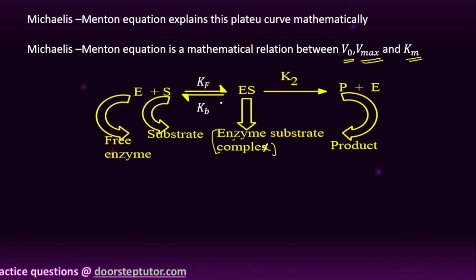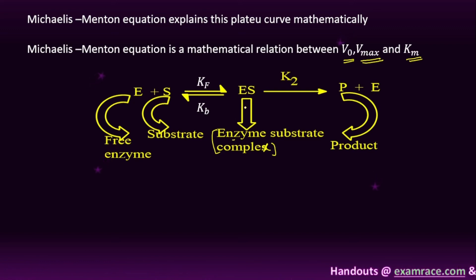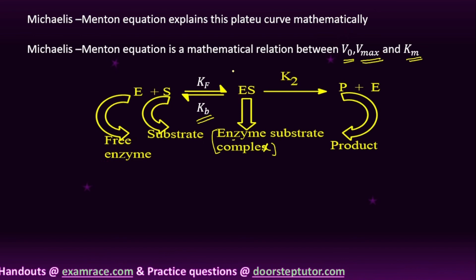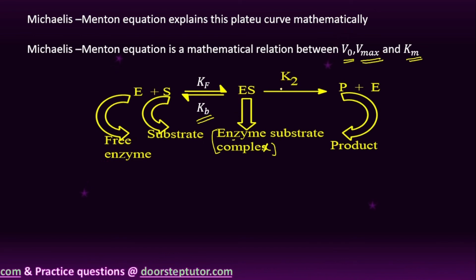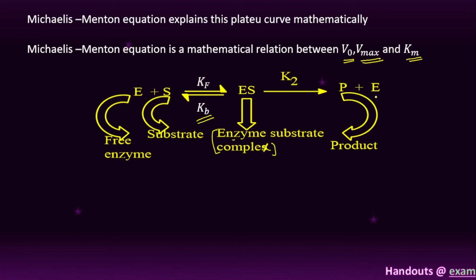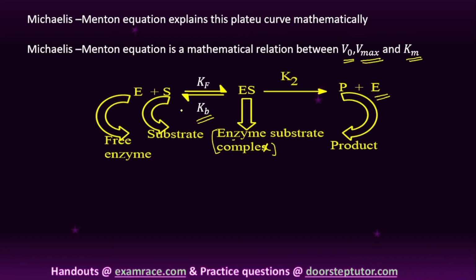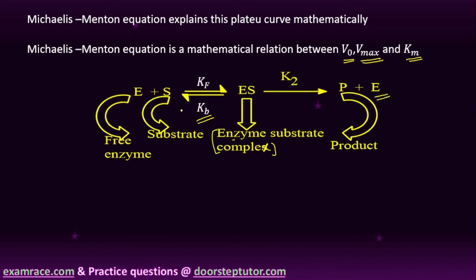It is a reversible reaction. When the enzyme reacts with substrate, it is a forward reaction, Kf, forming enzyme substrate. The backward reaction is Kb, where enzyme substrate dissociates into enzyme plus substrate. This is the first step, student. After that, in the second reaction, ES is converted into products and releases the enzyme. So the formation of products takes place when the substrate reacts with the enzyme.